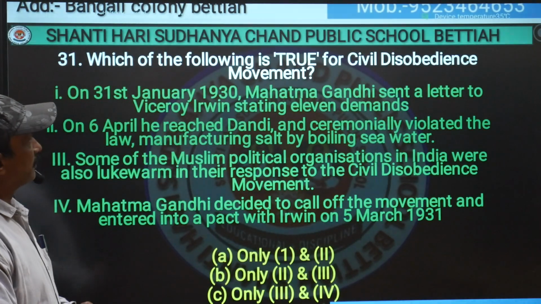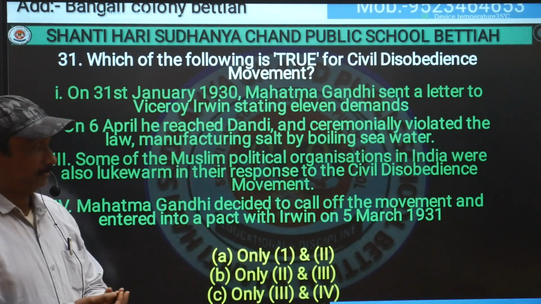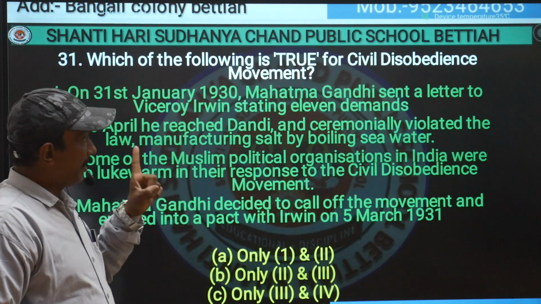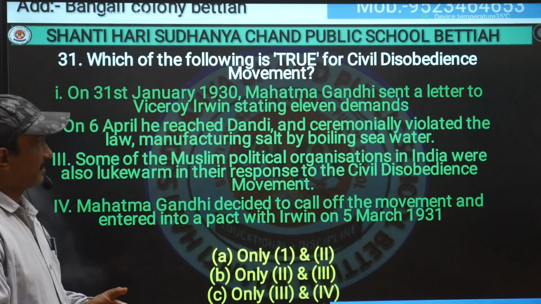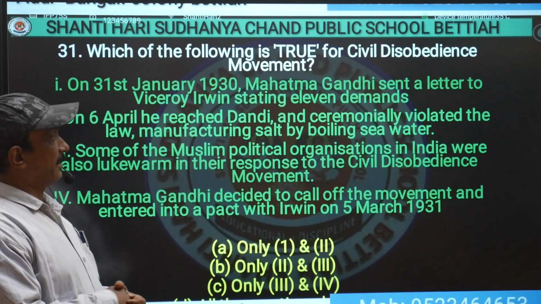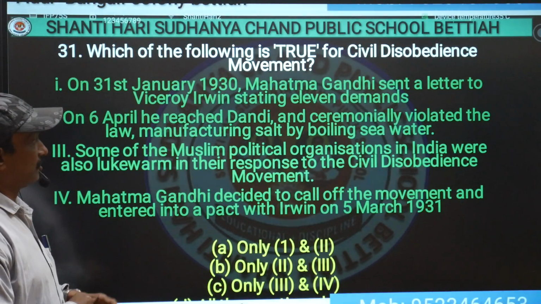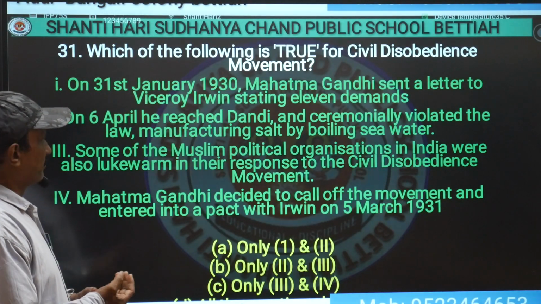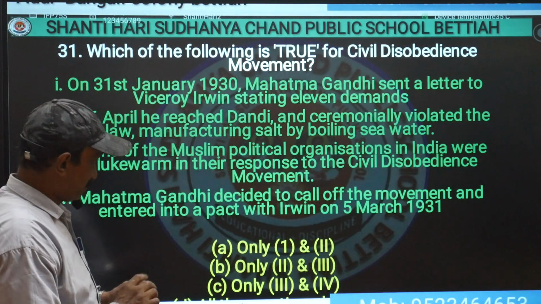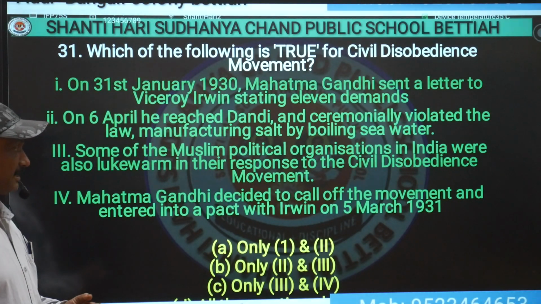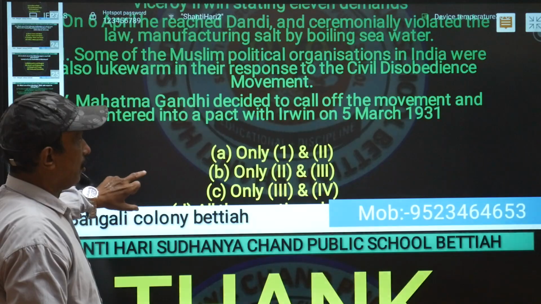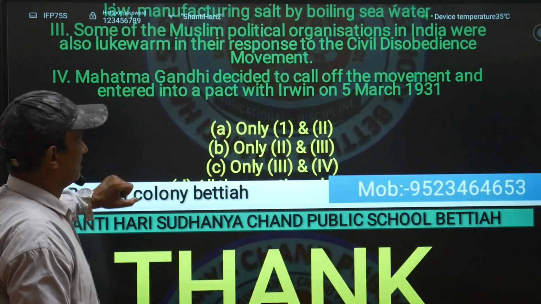Which of the following is true for the civil disobedience movement? Which one is true? On 21st January 1930, Mahatma Gandhi sent a letter to Viceroy Irwin stating 11 demands. That is also correct. On 6th April, he reached Dandi and ceremonially violated the law by manufacturing salt by boiling seawater. That is also correct. Some of the Muslim political organizations in India were also lukewarm in their response to the civil disobedience movement. That is also correct. And Mahatma Gandhi decided to call off the movement and entered into a pact with Irwin on 5th March 1931. So the answer will be all of the above.